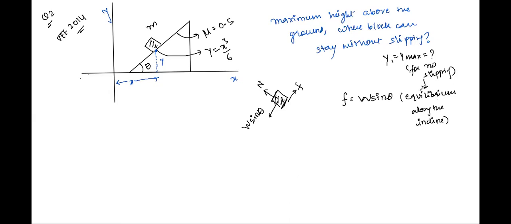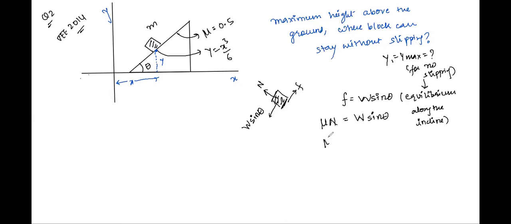This is the meaning of no slipping. So have a look, class. We have just learned that this F is nothing but mu into N.